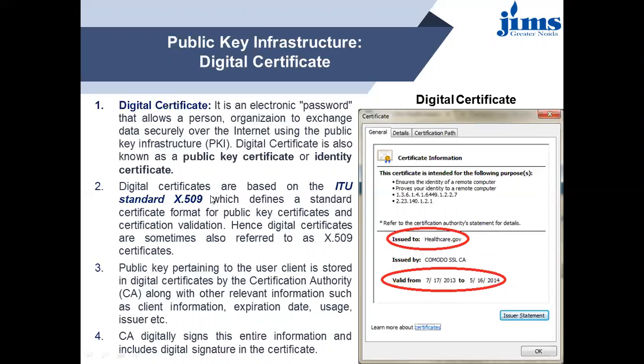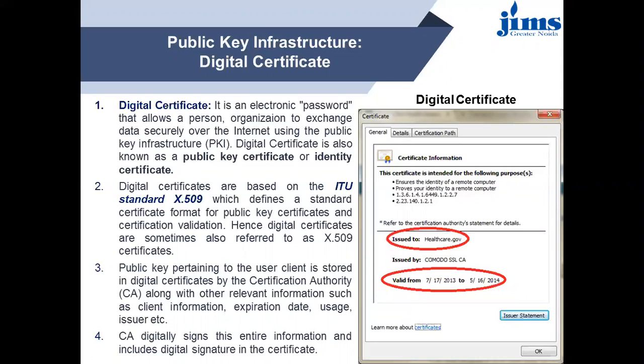Digital certificates are based on the ITU standard X.509, which defines a standard certificate format for public key certificates and certification validation. Hence, digital certificates are sometimes also referred to as X.509 certificates.